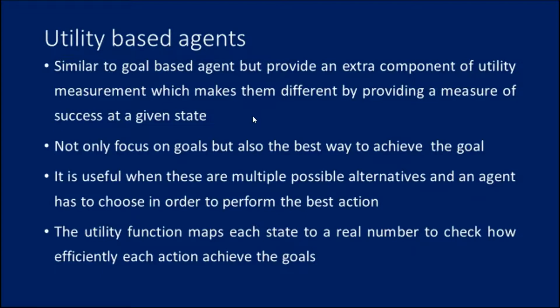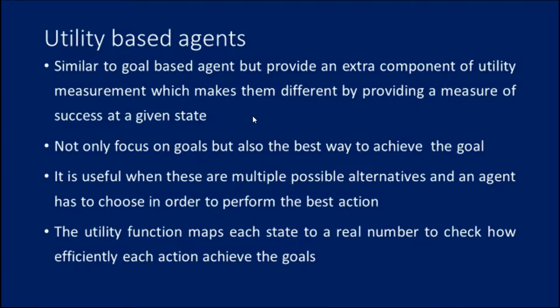Sometimes achieving the desired goal is not enough. We may look for a quicker, safer, cheaper trip to reach a destination. As I said earlier in the goal-based agent, for reaching a destination, going from one place to another, this kind is used. In order to achieve quicker, safer, cheaper, utility-based agents can be used. For decision and action to be taken, the happiness of the agent is taken into account.